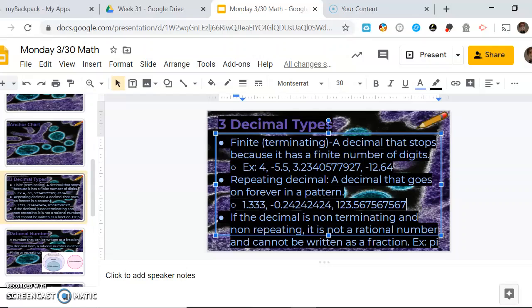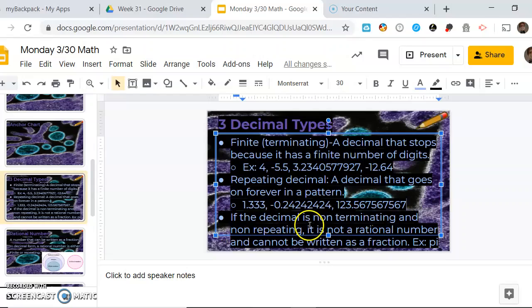As far as 6th grade goes, if you're not seeing a pattern after 5 or 6 decimals, then it's probably not repeating. Okay, so yes, it's true that the pattern could be 50 million long, but for y'all, just assume that if it doesn't repeat after 5 or 6 decimals, then it is not a repeating decimal.